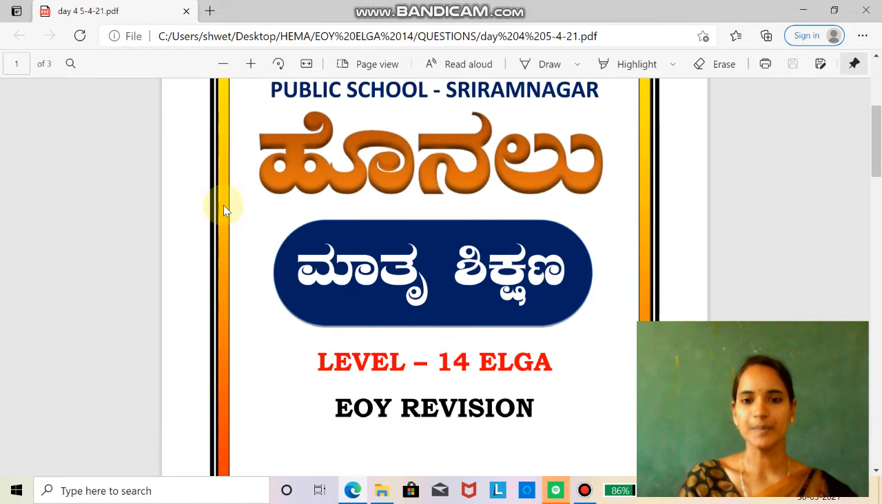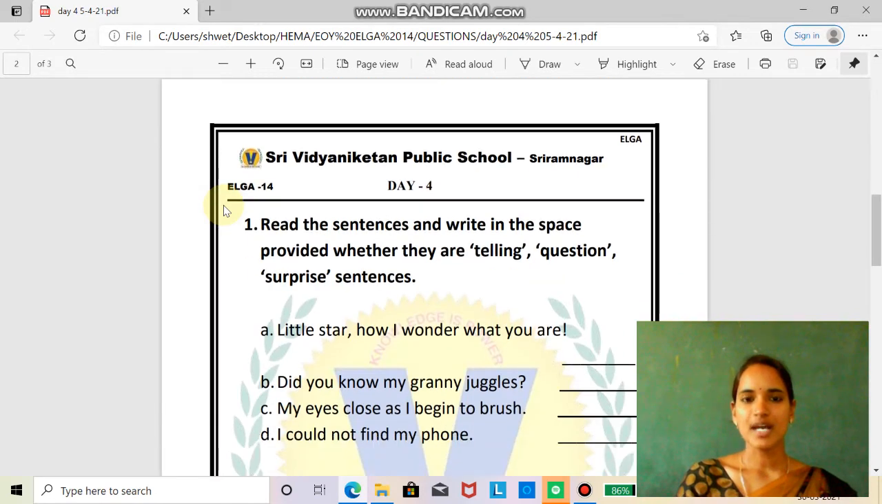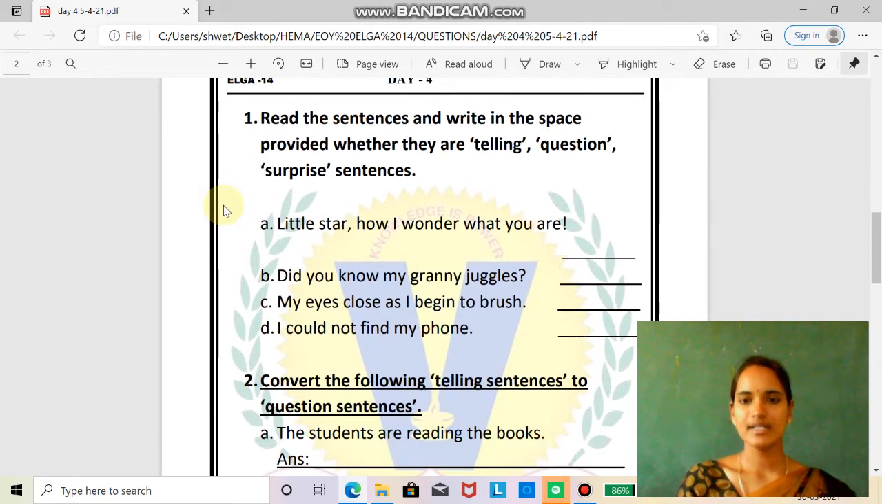this worksheet. So first, you have to read the given sentence below and write down which type of sentence it is. In sentences, we have telling sentence, question sentence and surprise. Once you read the sentence, you have to find out whether it is telling, question or surprise. So how to identify them?